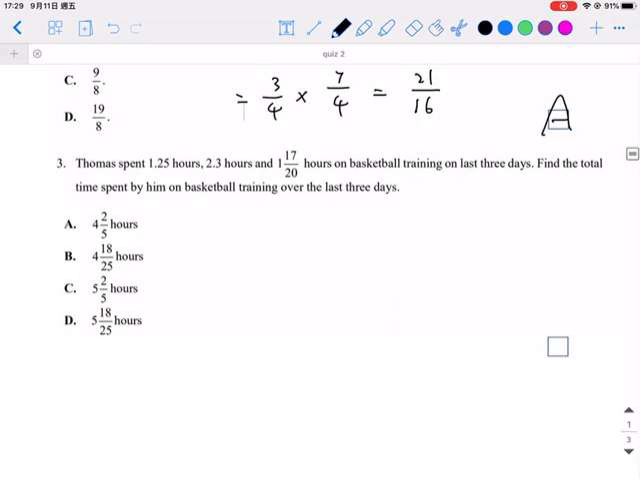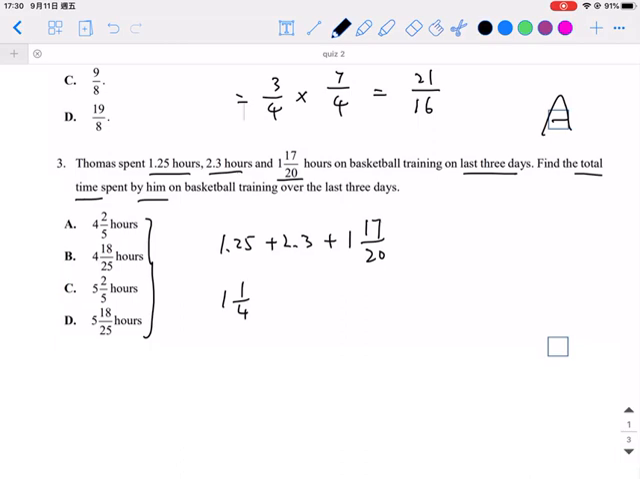And the last one is Thomas spends 1.25 hours, 2.3 hours, and 17 over 20 hours on basketball training on the last 3 days. Find the total time spent by him. Therefore it's 1.25 plus 2.3 plus 17 over 20. I just change all to fractions because all the answers are in terms of fractions. So the first one I can change to 1 and 1 over 4, and 2 and 3 over 10, plus 1 and 17 over 20 first.